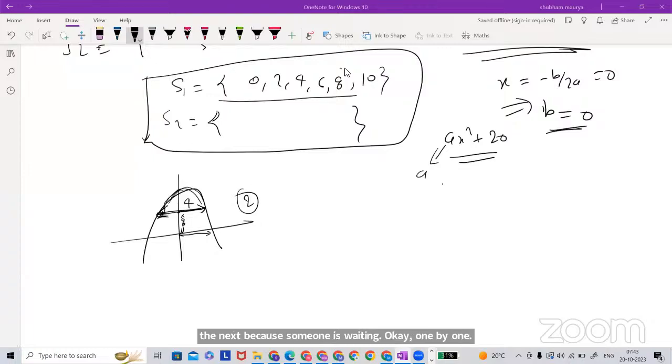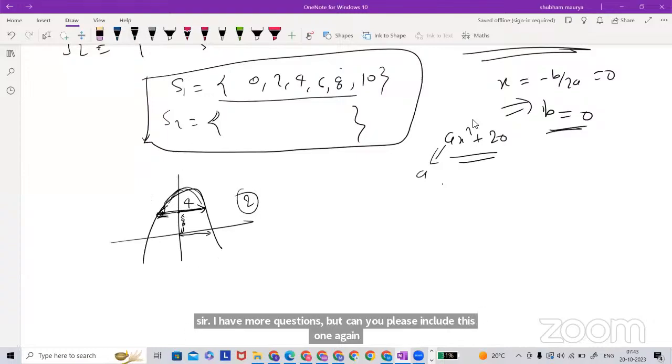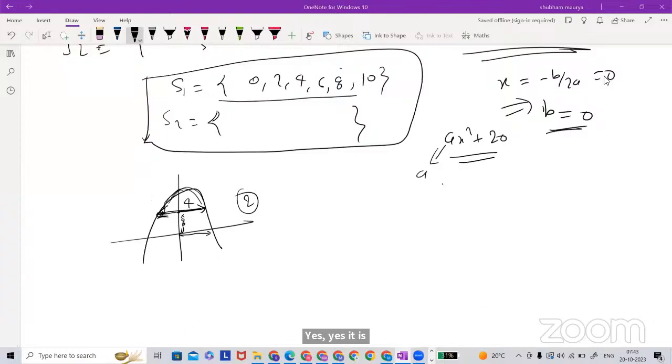Mayank is the next one. Hello, Mayank. Yes, sir. I have more questions, sir. But can you please repeat this one again? This problem. Yes, sir. So where you are not understanding, let me know. What is the place you are not understanding? Sir, I'm not able to make equations out of these questions, sir.